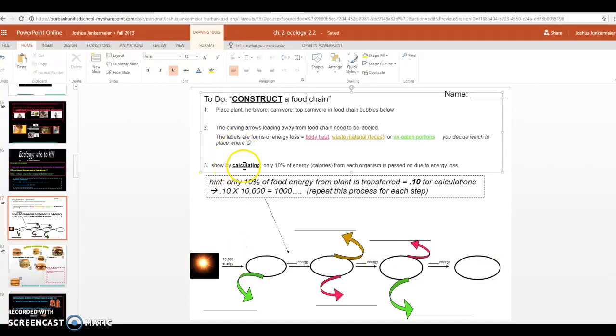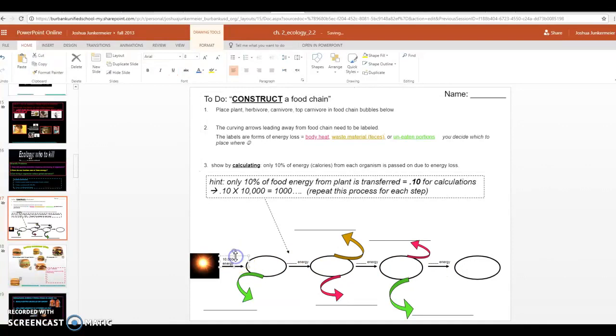Next, it says, show by calculating only 10% of energy, the calories from each organism, is passed on due to energy loss. So what we have to do is calculate 10% of each step of the energy and fill in these little blanks. We can do this, okay?